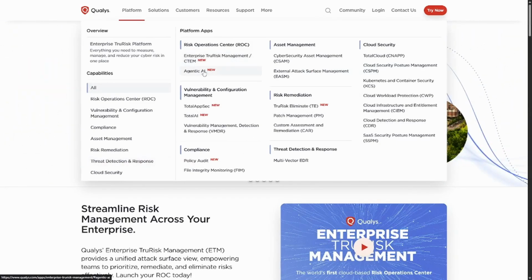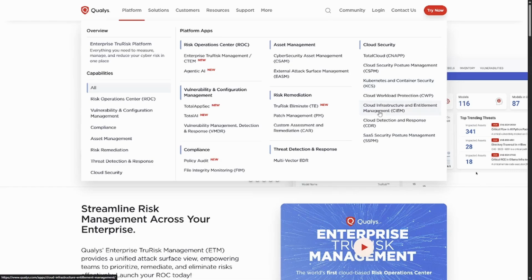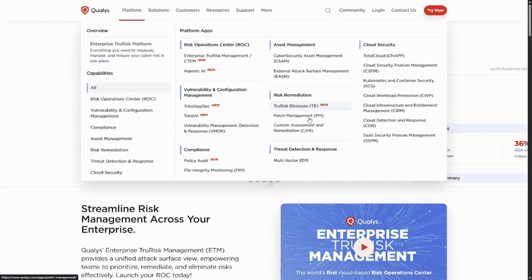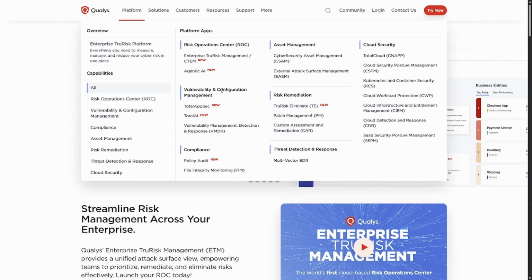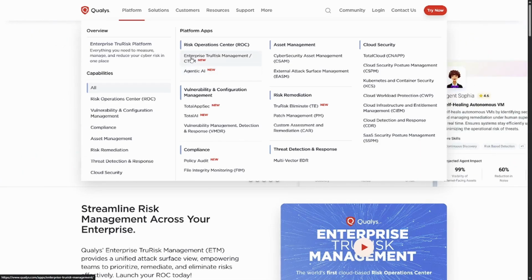They even have agentic AI. They have Kubernetes container security. They have cloud infrastructure and entitlement, and they have TotalCloud. They have TruRisk Eliminate, TotalAI. They're using AI now for vulnerability and configuration management. We have the Risk Operations Center with agentic AI, enterprise TruRisk management, and policy audit.